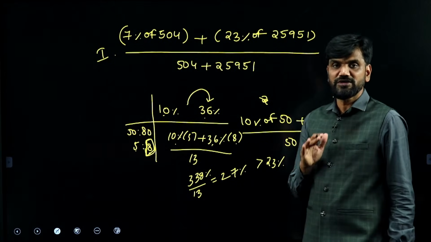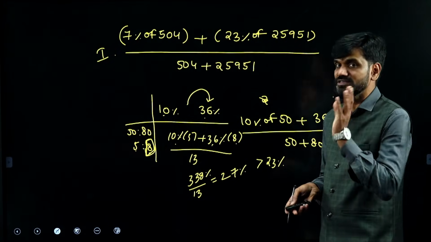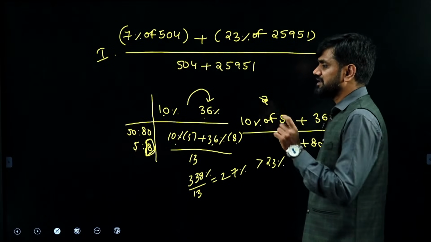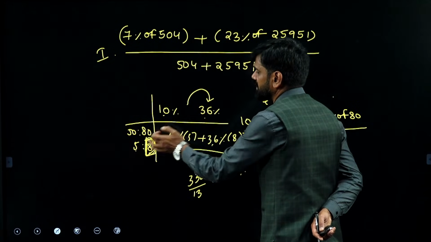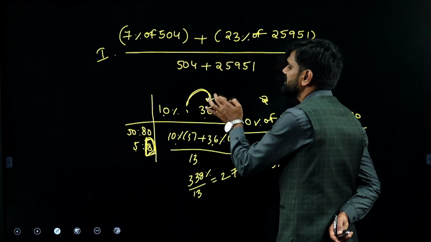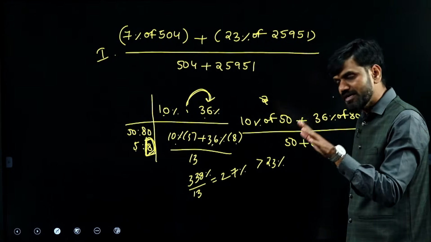which is more than 23%. More than 23%. Now based on this observation, this I might have taught in class: whenever we are going for taking overall average, always look at whichever is having more quantity. Your answer will be more nearer to that side. That's what we have discussed in the classes. The same idea you apply here.